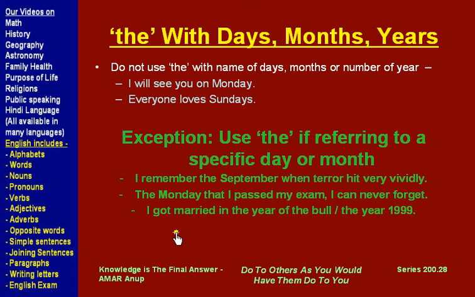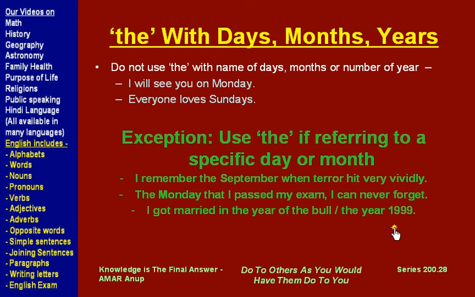Another example, I got married in the year of the bull. Now year of the bull is a Chinese way of counting years, so we use the year of the bull. We are talking about a specific year. Or we could have also said I got married in the year 1999.